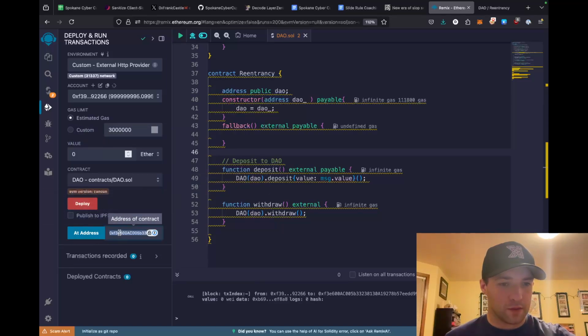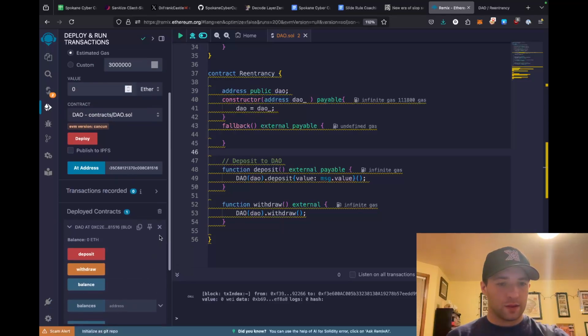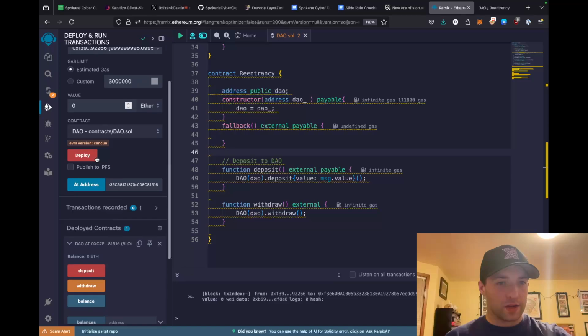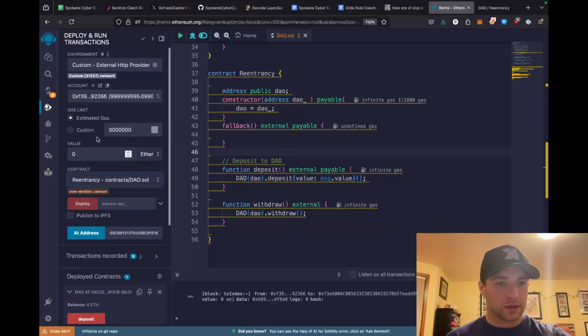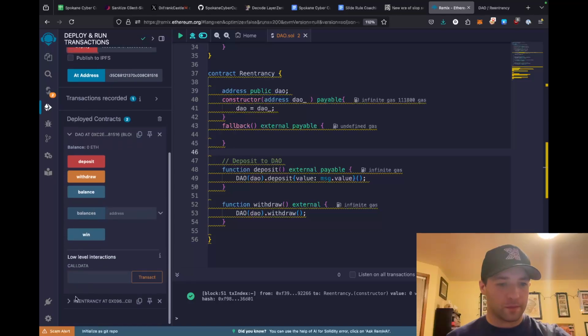So this is the contract we want to interact with, so we're going to put add address. And then, now that we have that, we need to deploy our contract. So we're going to put the address of the DAO there, and we're going to deploy it.